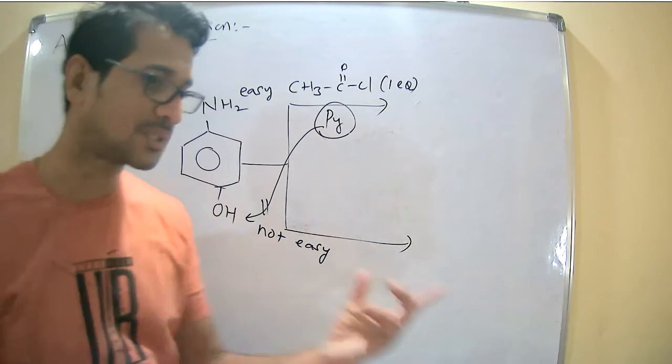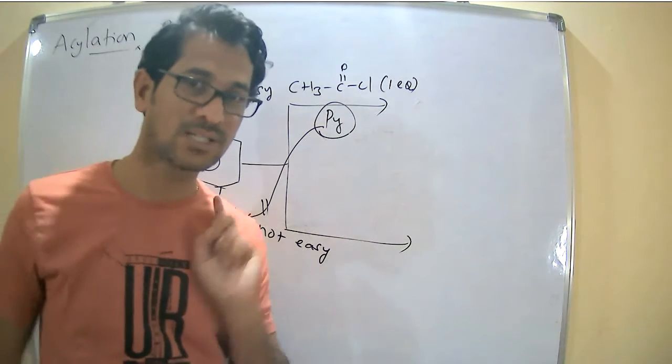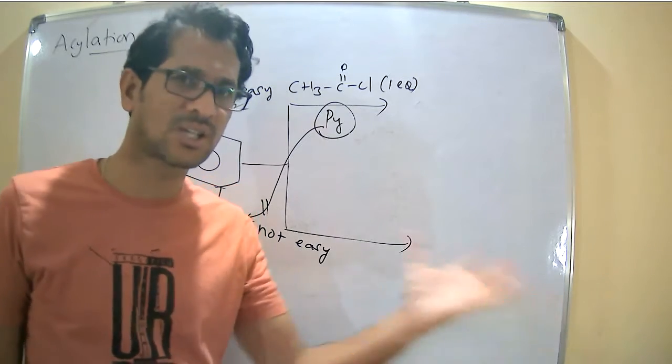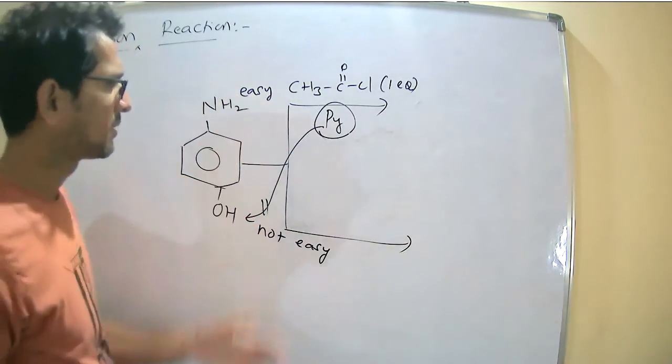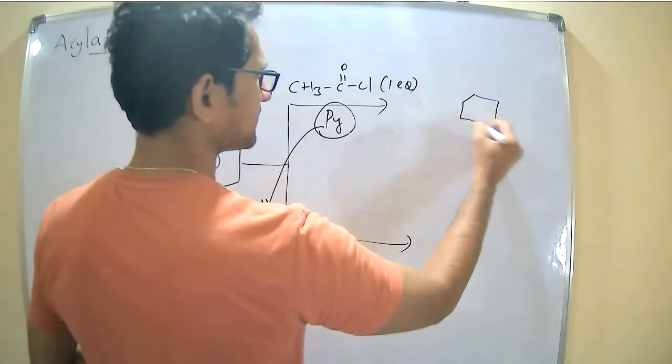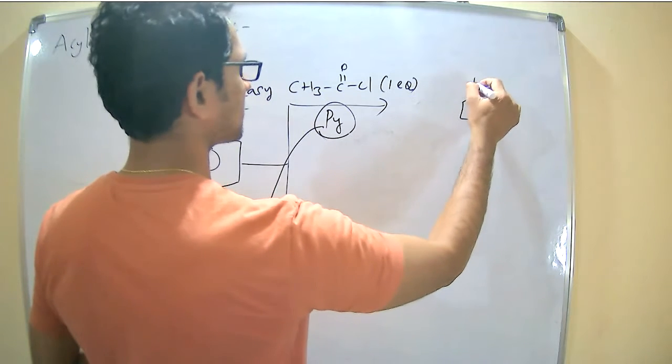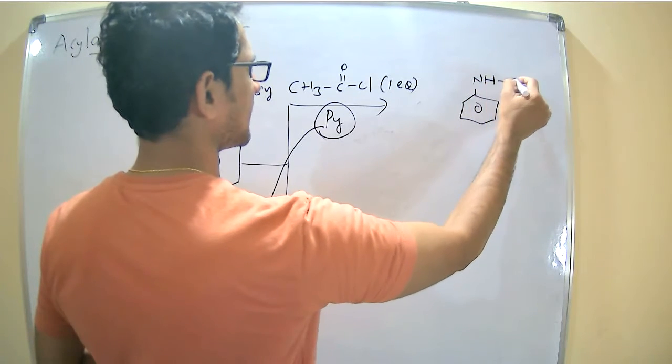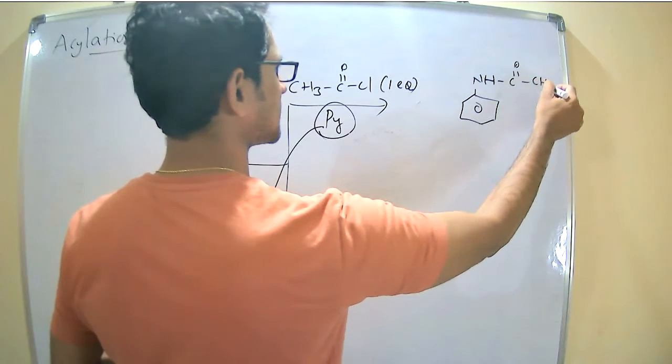So we have two options. One is the shortcut, one is the long cut. Always we choose the shortcut. Therefore, acylation preferably takes place at the amine, NHC double bond O CH3.